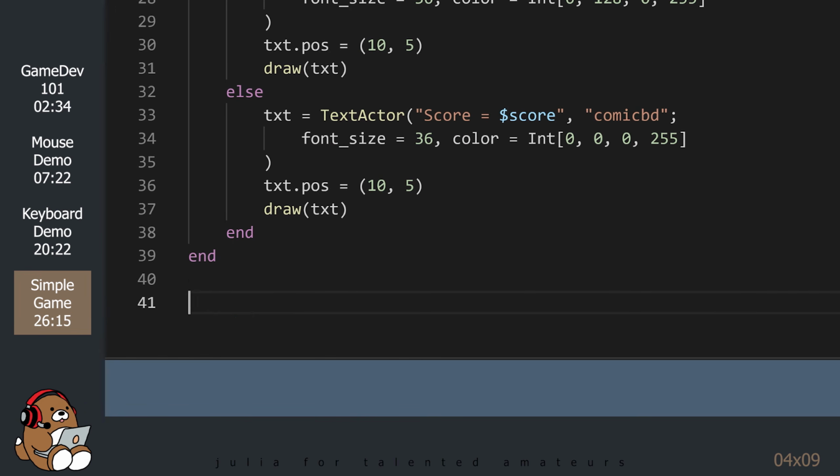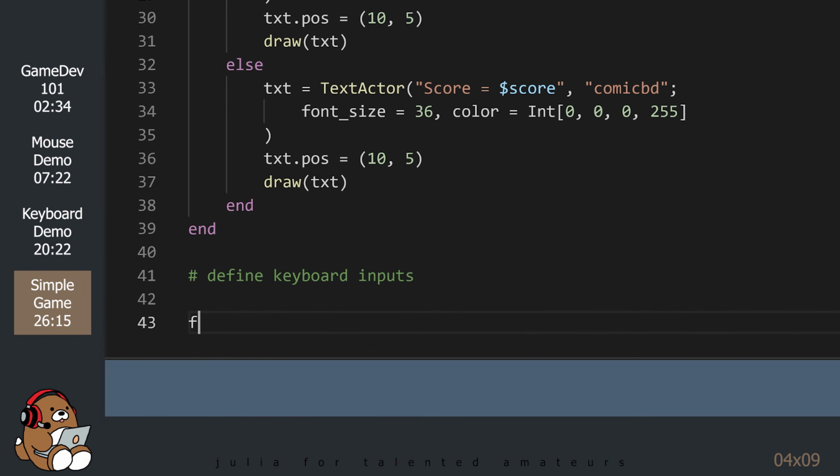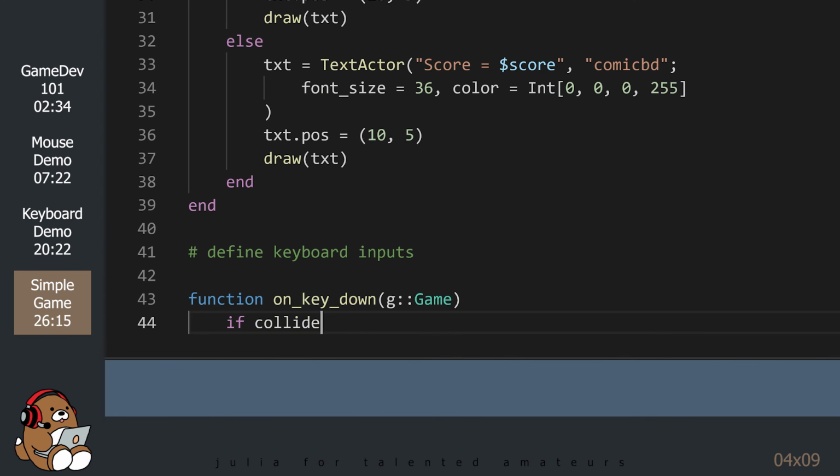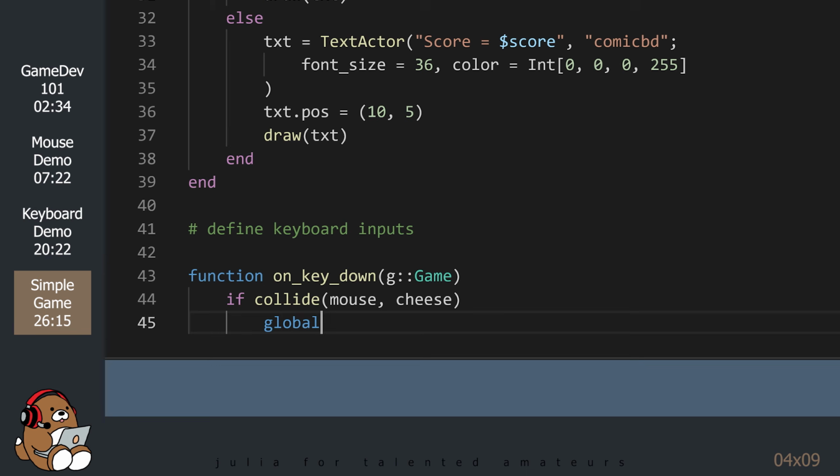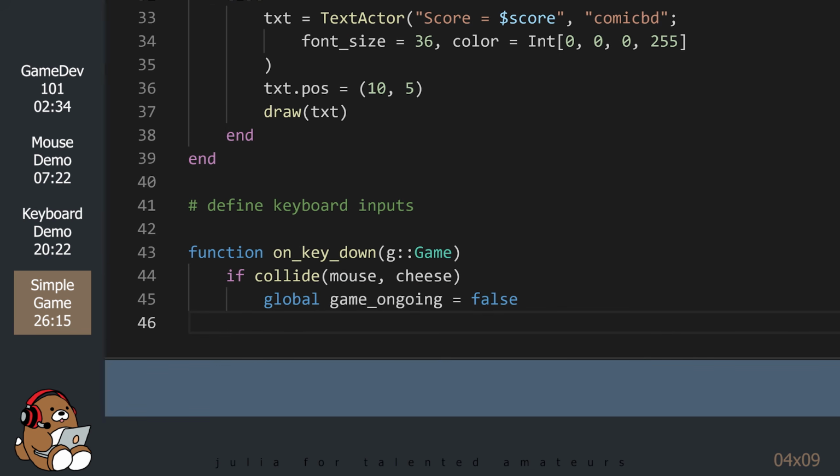Finally, we need to define the keyboard inputs. This is by far the messiest part of the code. I'm going to enter this code in first, and then provide some explanations afterwards.